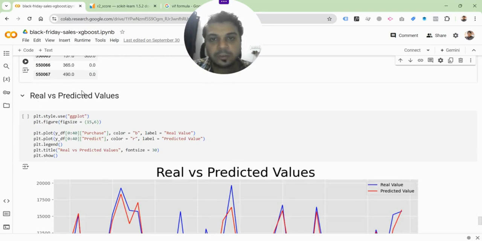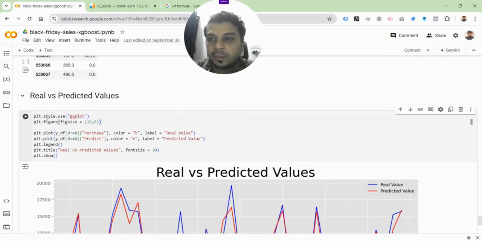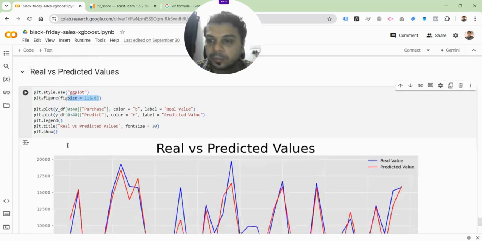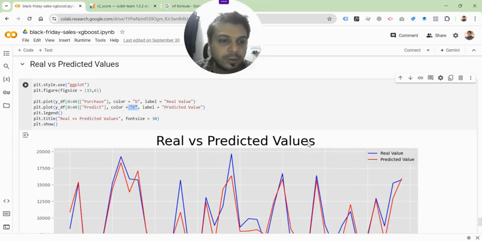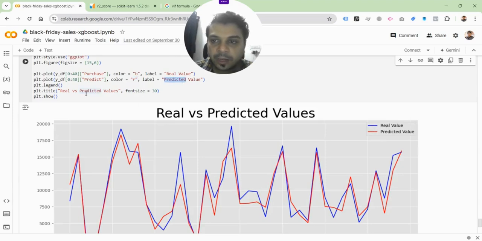Okay? So now we have the real versus predicted values. We're just plotting it, and it's going to be a simple plot, but it's using something called ggplot. Okay, and it's within PLT. PLT is basically matplotlib, an instance of matplotlib, or in fact, pyplot within matplotlib, I should say. And you're defining the size. You're saying, okay, what are the columns that I should be taking, and there you go. That's all you're taking. So it's basically taking from the start to 40, okay, and the purchase and the predict, they have been plotted together. Okay, one is in blue, one is in red. So real values are in blue, and the predicted values are in red.